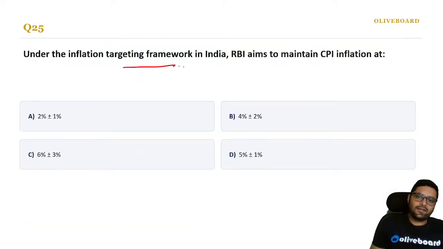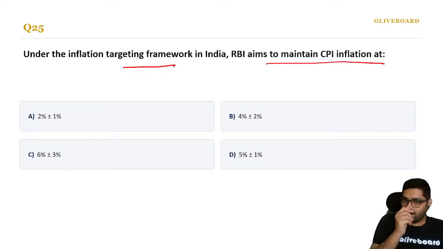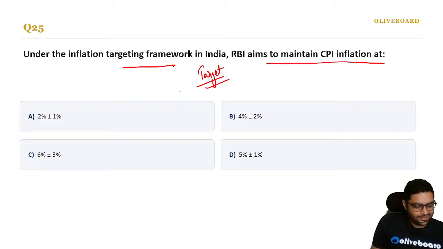Under the inflation targeting framework in India, RBI aims to maintain CPI inflation at, remember target, we had discussed the target also. Urjit Patel Committee. Got it? What is it? Quick, quick. Good, Manoj. Yeah, it was RBI.